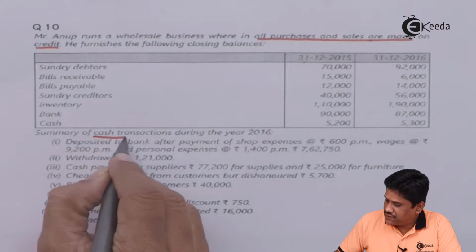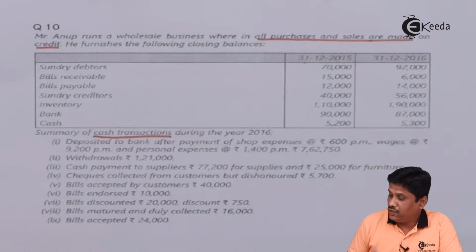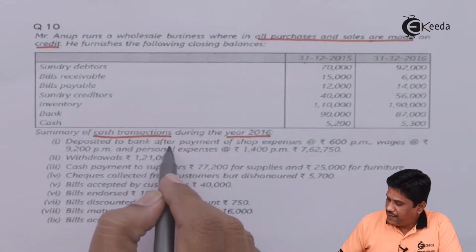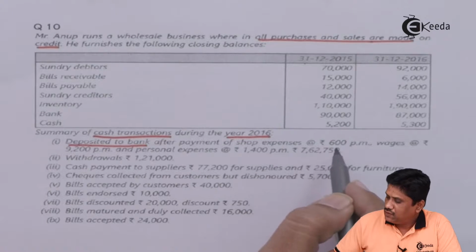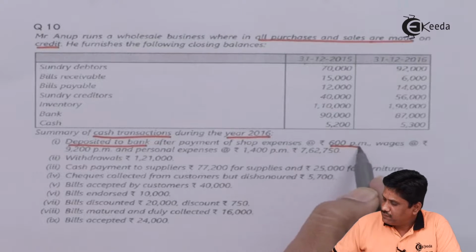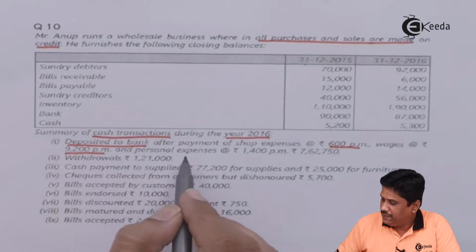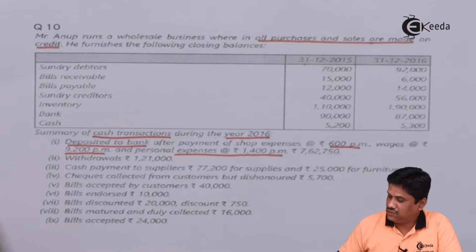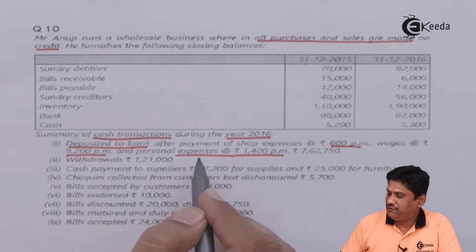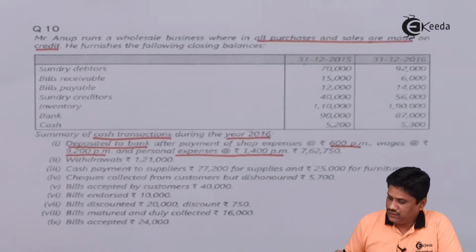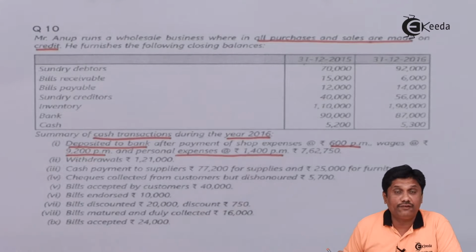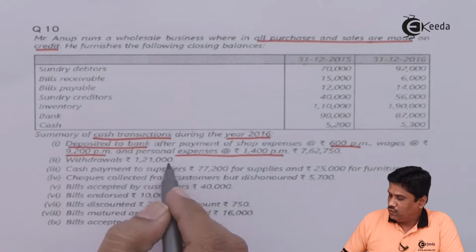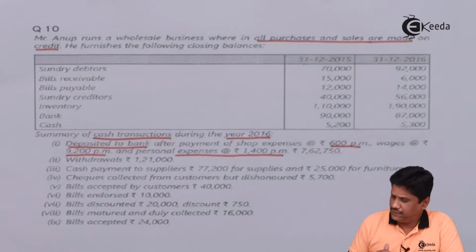Summary of cash transactions. They have given you a summary of cash transactions during the year 2016. Deposited in bank after payment of shop expenses rupees 600 per month, wages rupees 9200 per month, and personal expenses 1400 rupees per month, rupees 760 to 750. So this amount is deposited after making the payment for these items. Obviously it has been paid in cash, and thereafter the remaining cash is deposited into bank. Withdrawals are given 1,21,000, that is cash to bank.